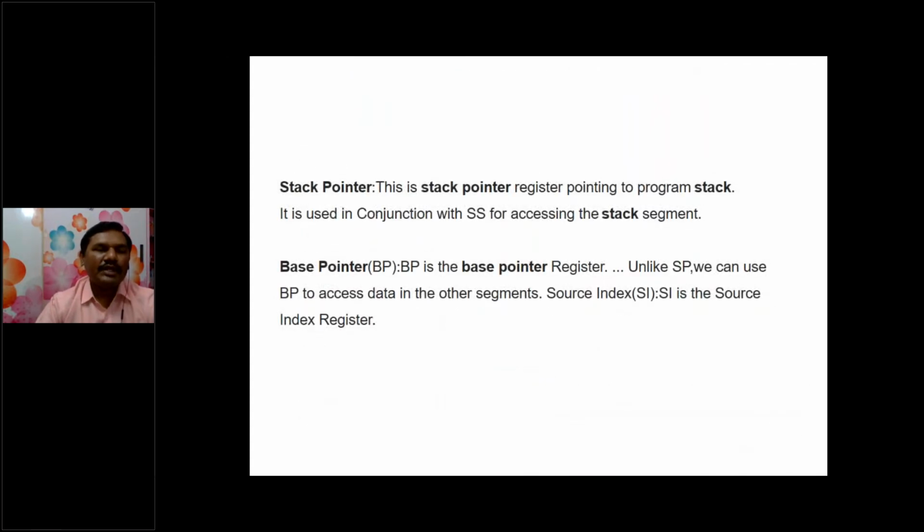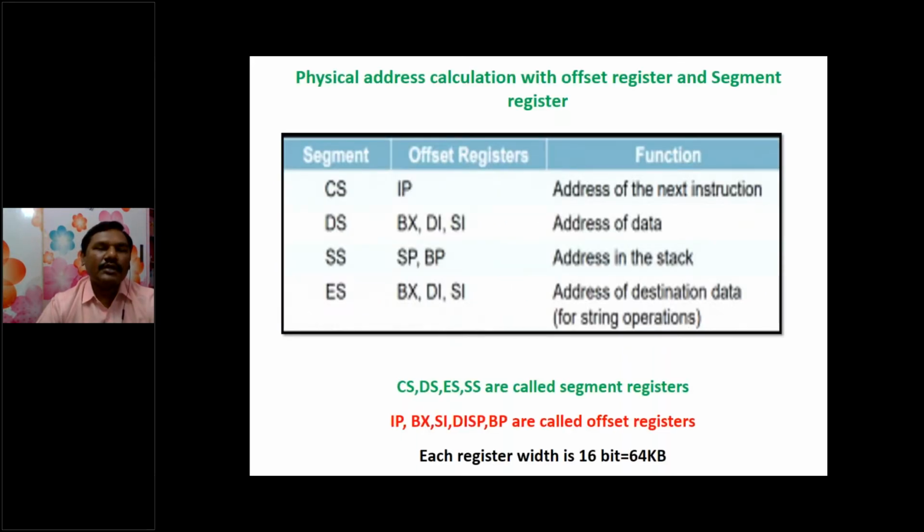The stack pointer is used to point to the stack, and the base pointer can point not only to the stack segment but can also be used with any segment register. This topic will be explained in the next slide.